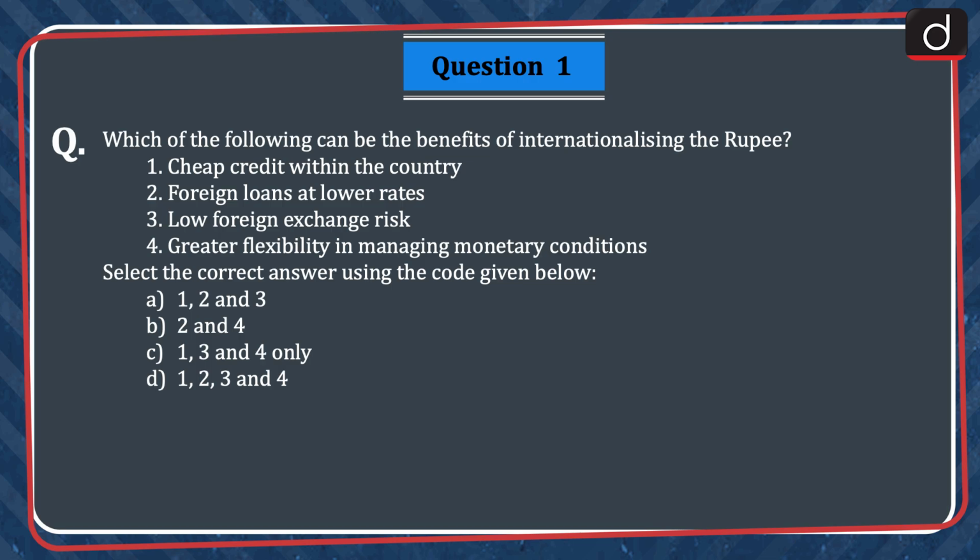First question is, which of the following can be the benefits of internationalizing the rupee? 1. Cheap credit within the country. 2. Foreign loans at lower rates. 3. Low foreign exchange risk. 4. Greater flexibility in managing monetary conditions. Select the correct answer using the code given below. 1, 2 and 3, 2 and 4, 1, 3 and 4 only, or 1, 2, 3 and 4. The correct answer is option D, 1, 2, 3 and 4.